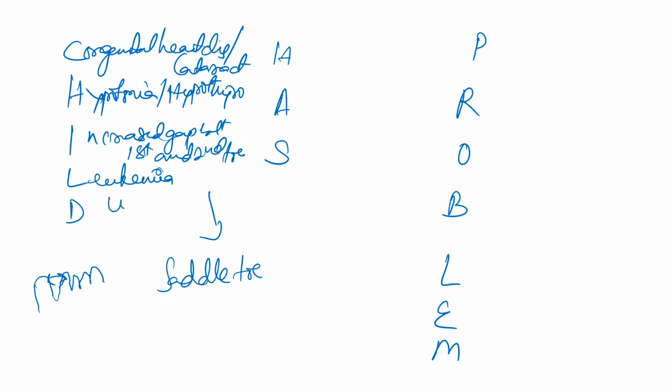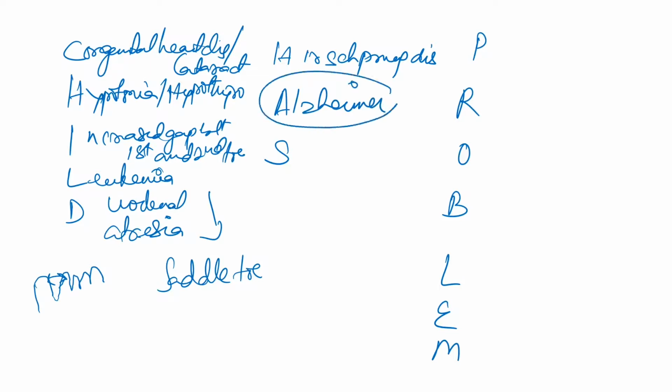Then D for duodenal atresia. There is a problem in the duodenum. H for Hirschsprung disease. A for Alzheimer's disease. So this is to be remembered, patients of Down syndrome are more susceptible to Alzheimer's disease. Then S for simian crease, like the monkeys have one line in their hand. Unlike us human beings, we have three lines. In case of Down syndrome patients, they have simian crease, that is one line.